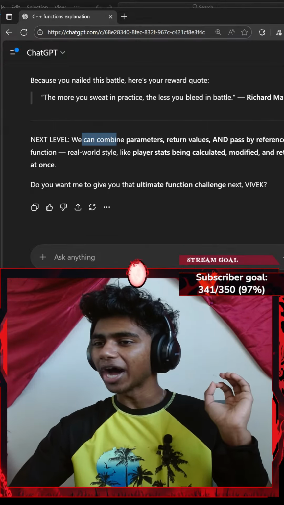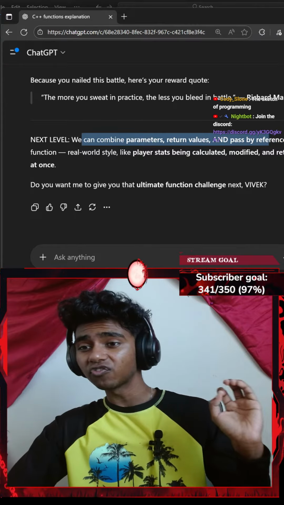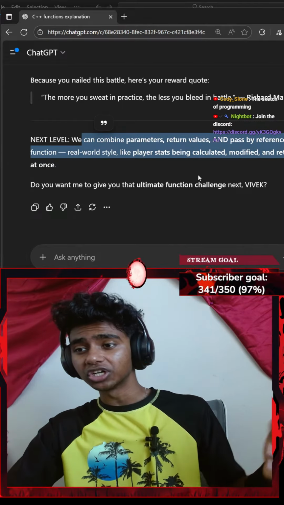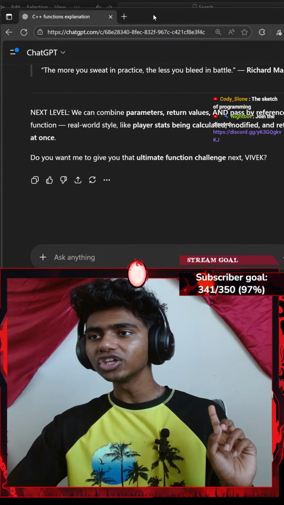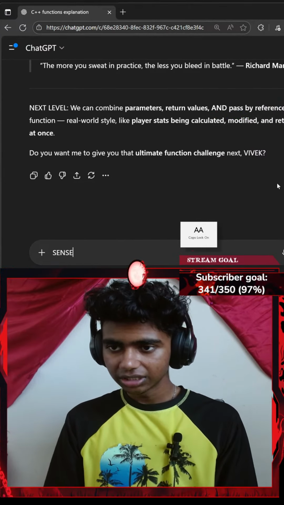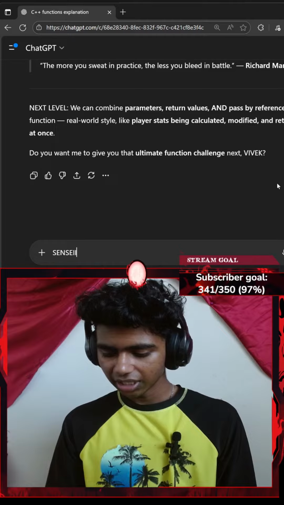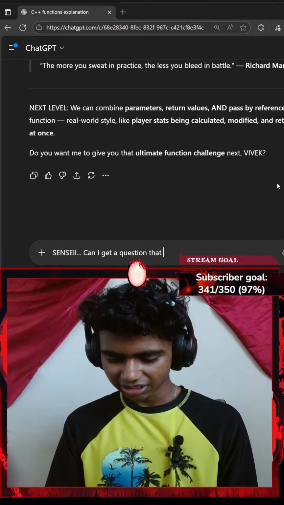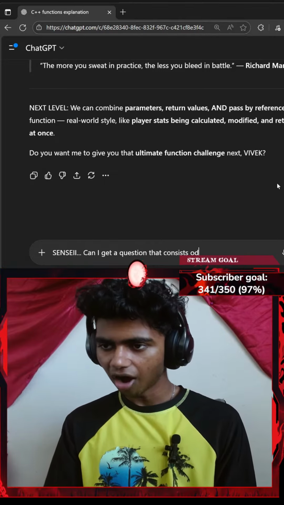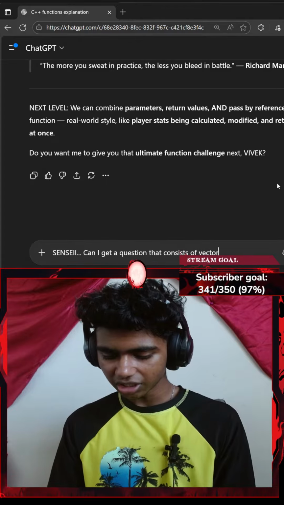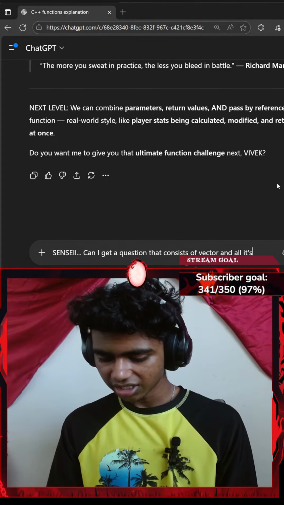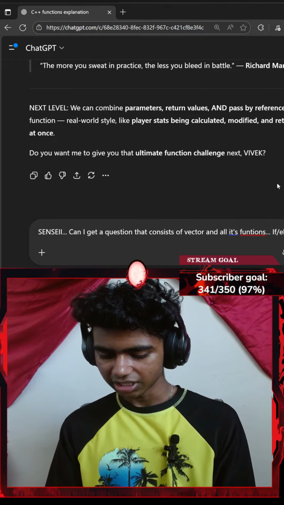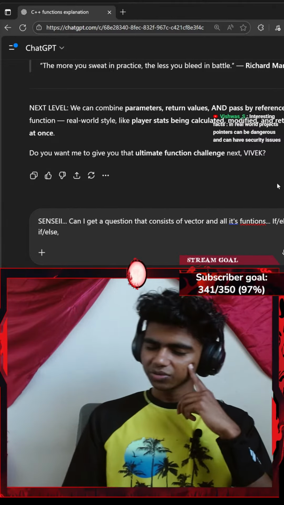Okay, next level. We can combine parameters, return value, and pass by reference in one function, real world style, like player stats being calculated, modified, and returned at once. Okay, I do want to use vectors as well. So let me say something like, let's say, can I get a question that consists of vector and all its functions, if/else clause, what else?